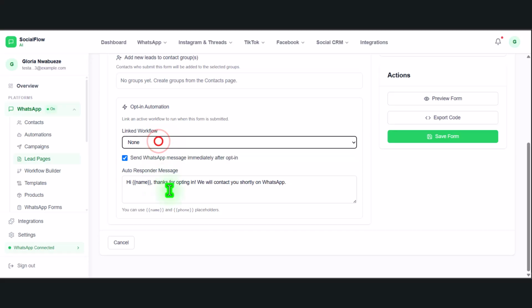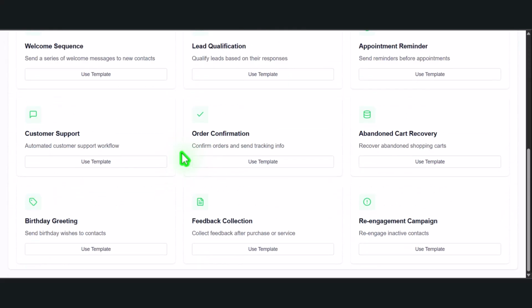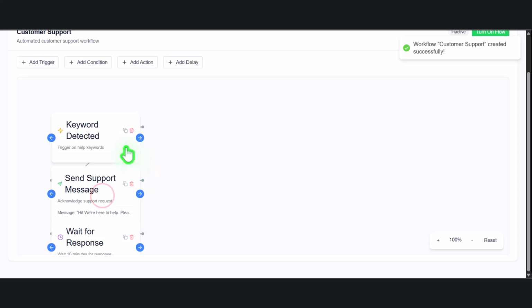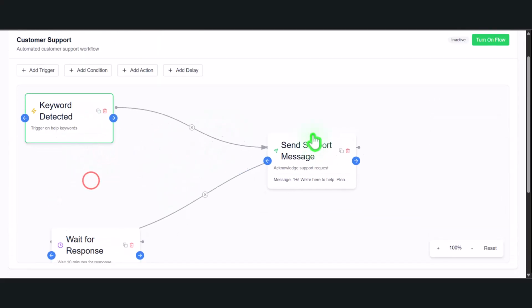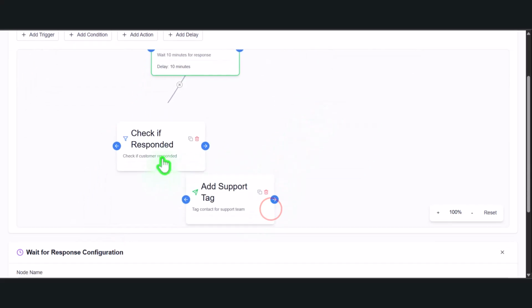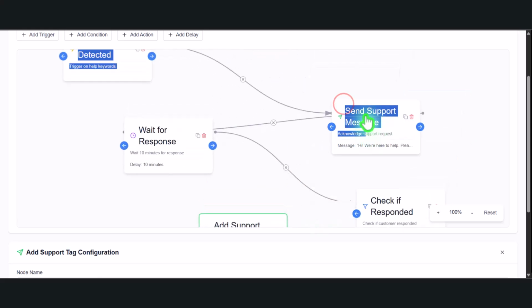Let me show you how this works now. If I go to my flow builder on WhatsApp, this is the flow builder here. I'll select the kind of flow that I want. I can say, okay, order, customer, let me just say customer support. So that person will come here. Let me update this particular flow so that you guys will understand most of what is going on here. So this is the flow here.